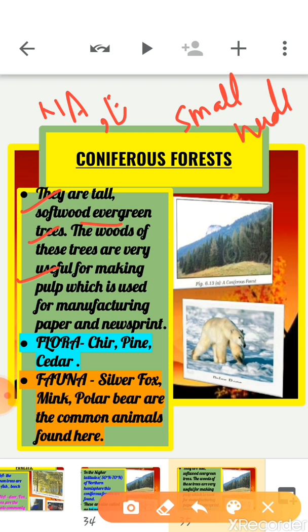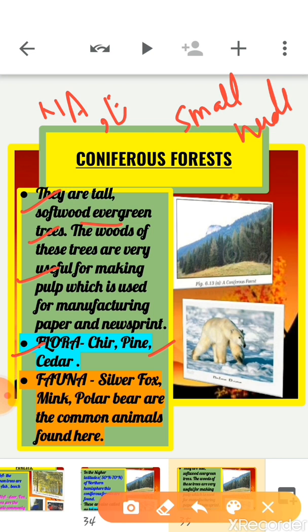Next, flora. In this forest, the main tree species found are cheer, pine and cedars. And if we talk about the fauna, silver fox, mink, and polar bear are the common animals found here. Clear about the coniferous forest? So first of all, these forests are found between latitude 50° north to 70° north.